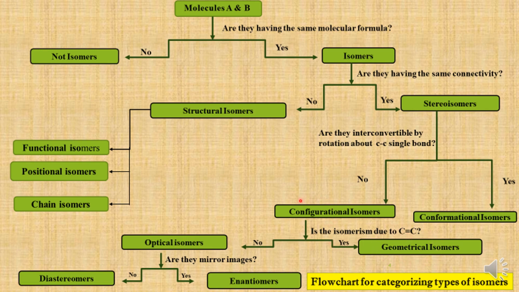And if the configurational isomers which are not having the carbon-carbon double bond are called optical isomers. And if they are mirror images, then the optical isomers which are non-superimposable mirror images are called enantiomers. And if they are not mirror images, such optical isomers are called diastereomers.